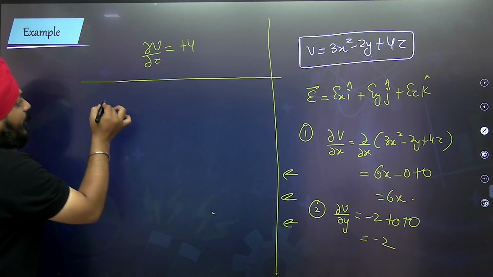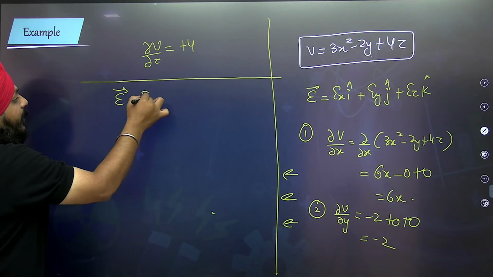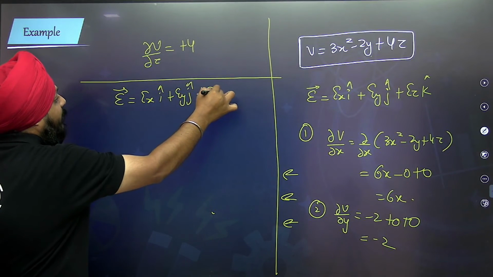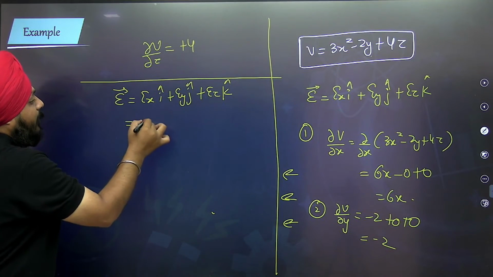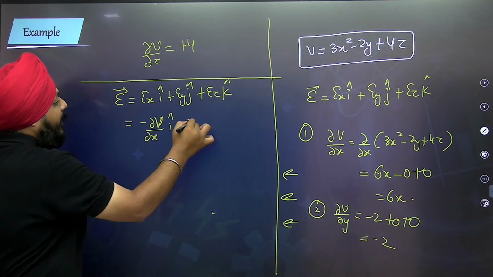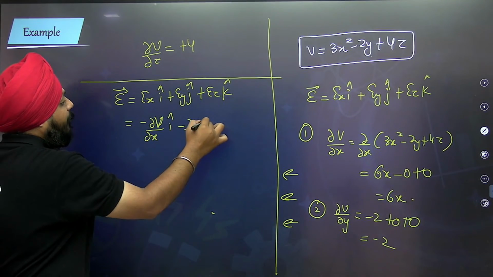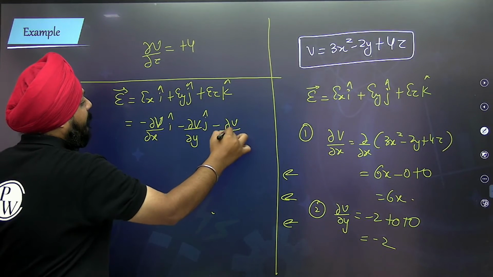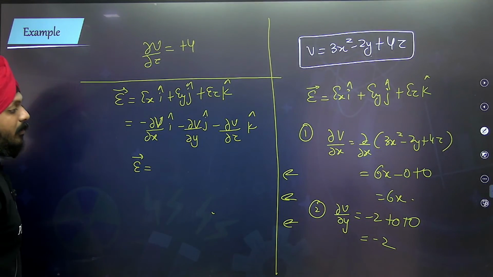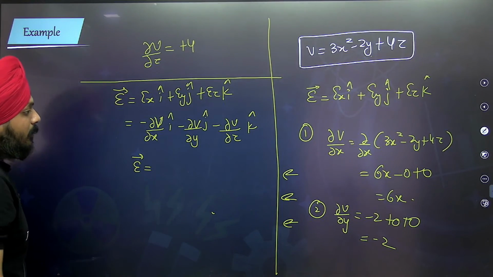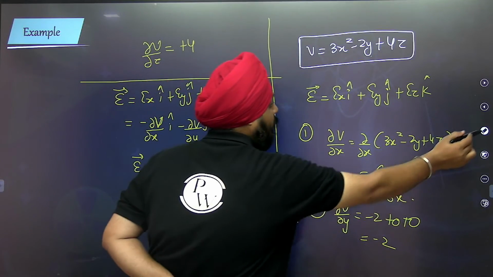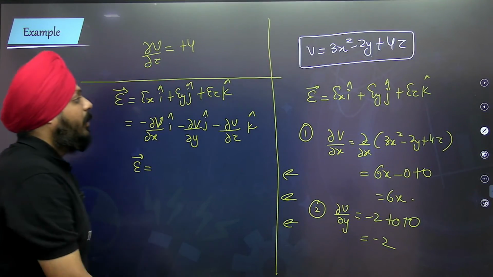Now what is the actual equation of the electric field? That is Ex i plus Ey j plus Ez k, which is negative of del V by del x i, negative of del V by del y j, negative of del V by del z k.